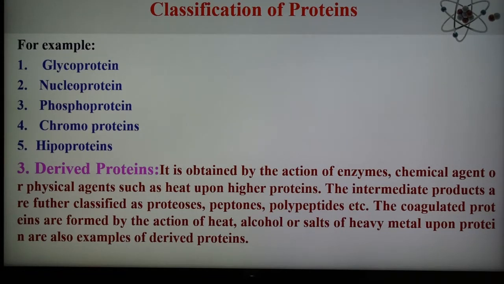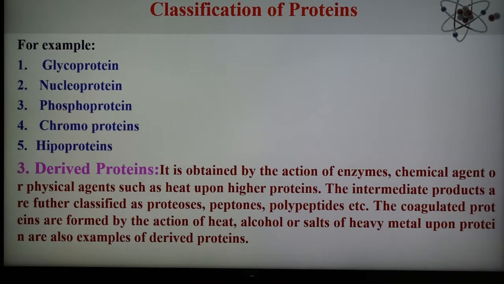in the protein. And third is a derived protein. Derived protein is obtained by the action of enzyme, chemical agents or physical agents such as heat upon higher protein. The intermediate products are further classified as proteases, peptones, polypeptide, like that. The coagulated protein formed by the action of heat, alcohol, salt of heavy metal upon protein are also examples of derived protein. So these are the three different types: simple protein, conjugated protein and the derived protein.